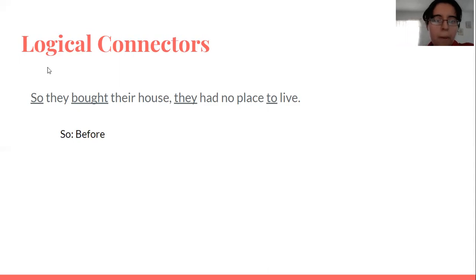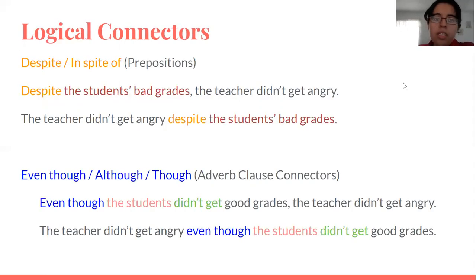Now for despite, in spite of, versus even though, although, though. Many people confuse despite and in spite of with even though, although, though, like how to use them. We just have to remember that despite and in spite of, as we saw in the chart, are prepositions.